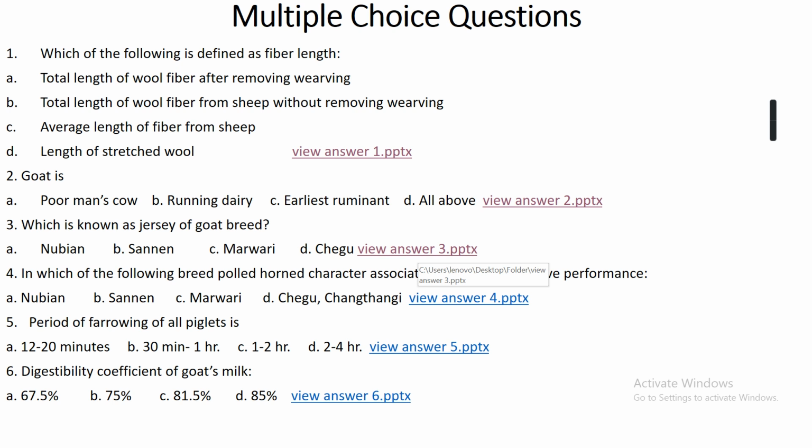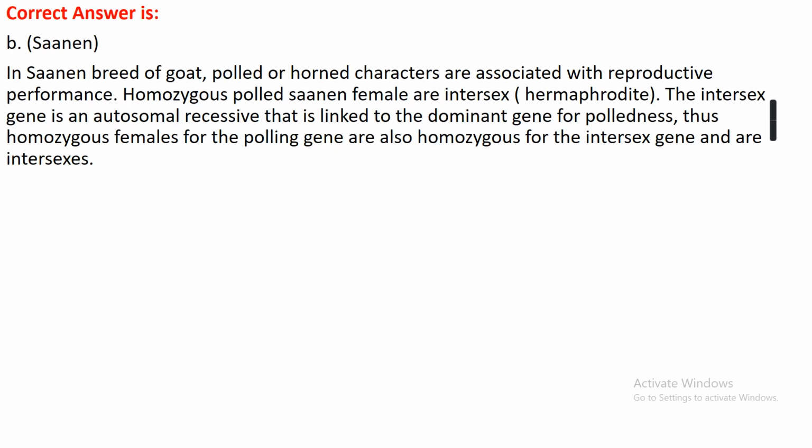Question number 4. In which of the following breeds is the polled horn character associated with reproductive performance? Option A. Nubian. Option B. Saanen. Option C. Marwari. Option D. Chegu and Changthangi. The right answer is option B. Saanen. In the Saanen breed of goat, the polled or horn character is associated with reproductive performance.